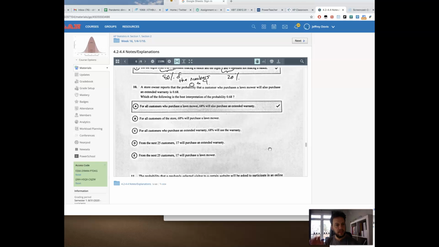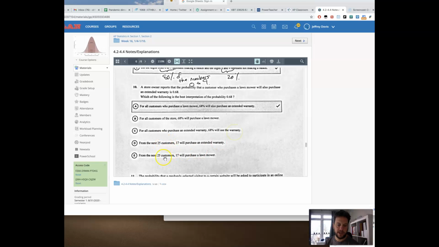Number 10. So if they purchase a lawnmower, the probability that a customer who purchases a lawnmower will also purchase an extended warranty is 0.68. Well, you can't purchase the extended warranty unless you bought the lawnmower. So that's just saying, once I know they bought the lawnmower, 68% of them will buy the warranty, but that's the same thing as saying for all customers who purchase a lawnmower, 68% will. Yeah, so that's just kind of rearranging the verbiage there.